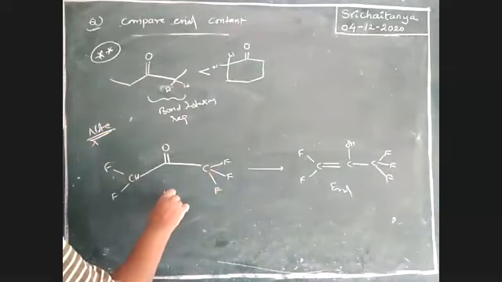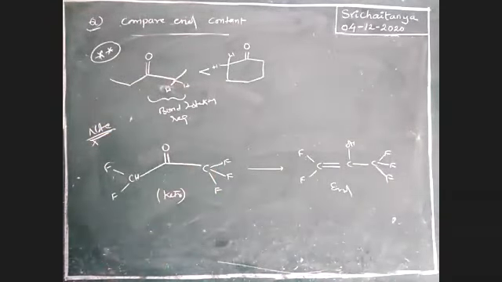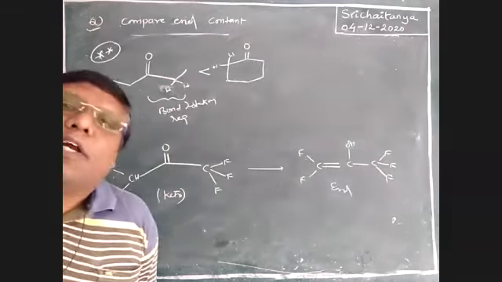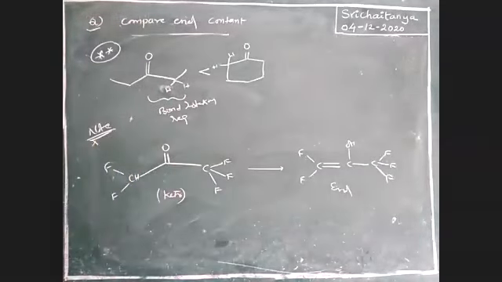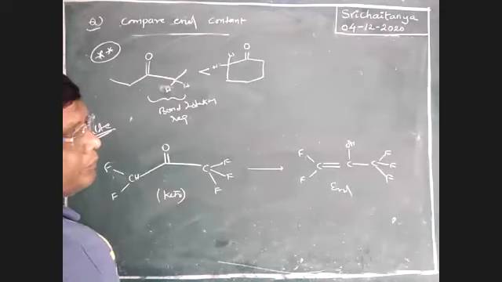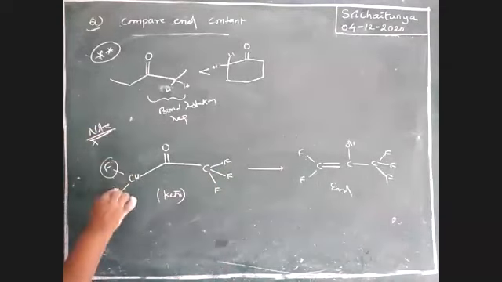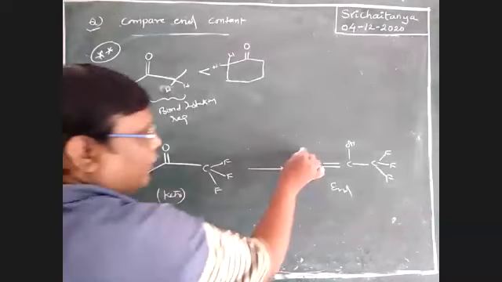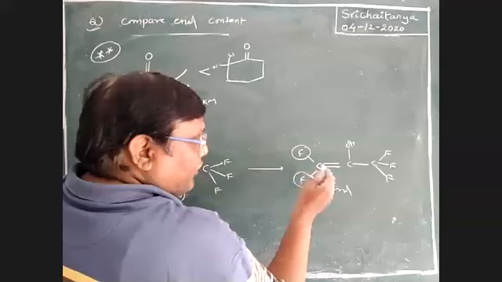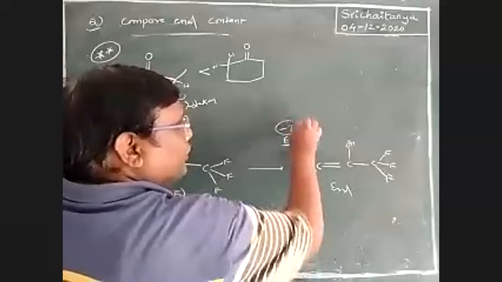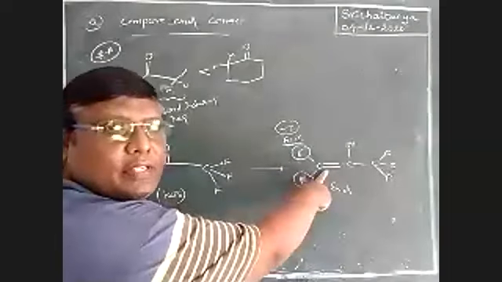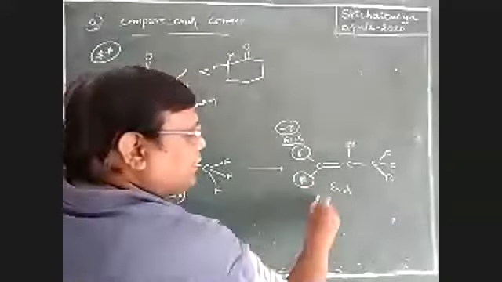It is the keto form. Tell me, boys, among these two forms, which one is predominant? Enol content or keto content? Is enol predominant or keto predominant in this structure? See here, fluorines are attached to the C double bond C. Fluorine is an electron withdrawing group, that is a minus I group. Minus I groups destabilize the alkene.